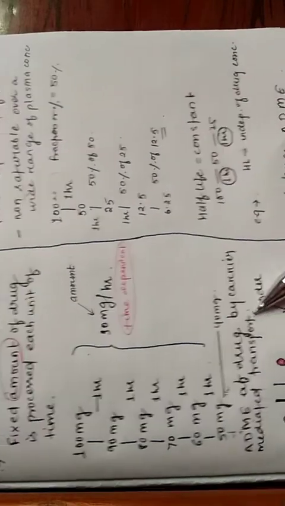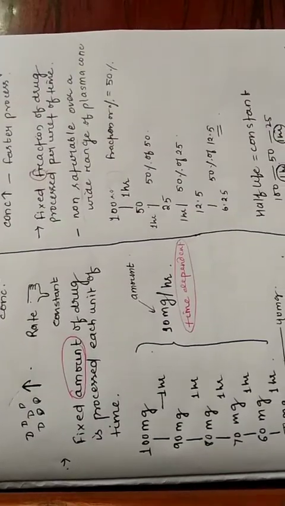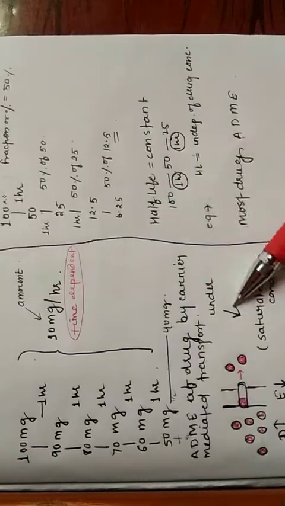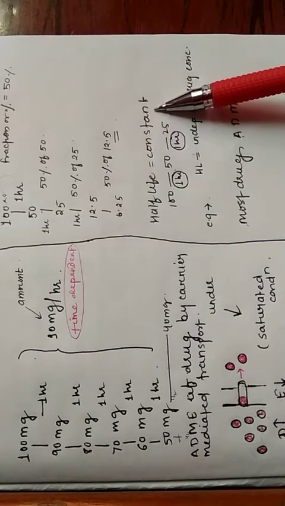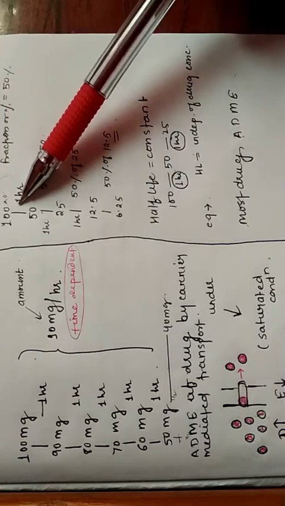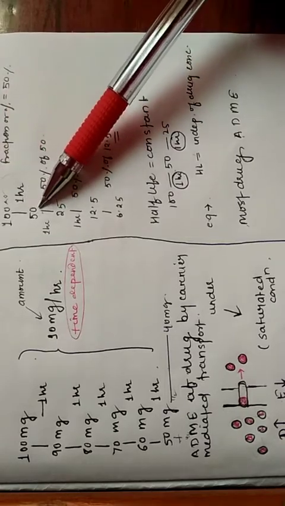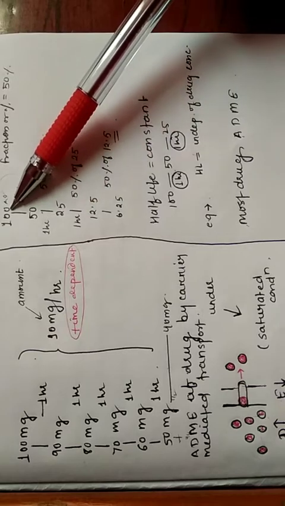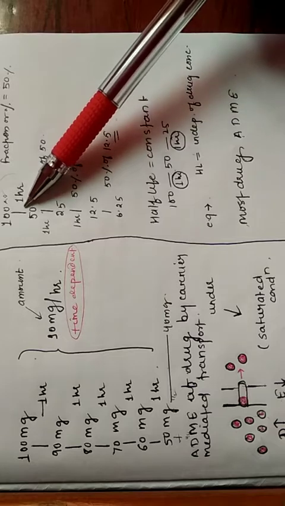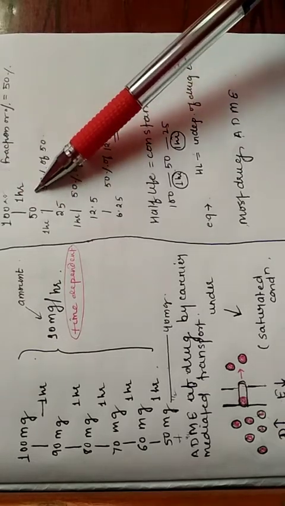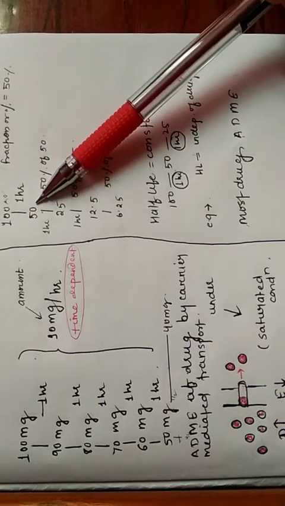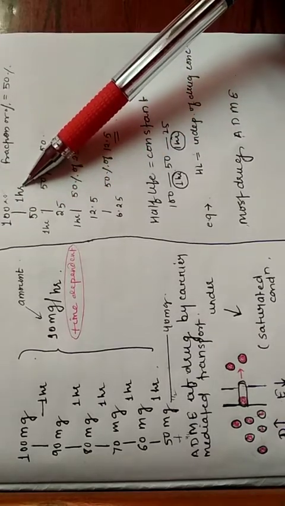The majority of the drugs in the body follow first order kinetics. In first order kinetics, the half-life is constant. How? Like the 100 mg is converted to 50, which is half of this 100. And what is half-life? Half-life is the time period in which the amount of drug is processed to half. That is, if it is 100, its half will be 50, and it is getting processed in 1 hour.